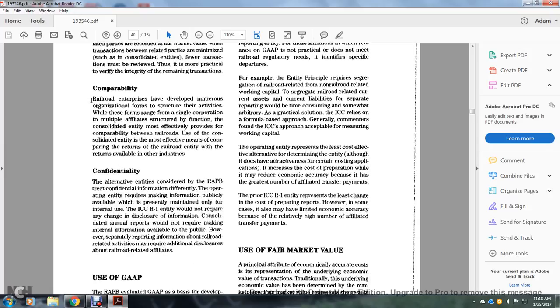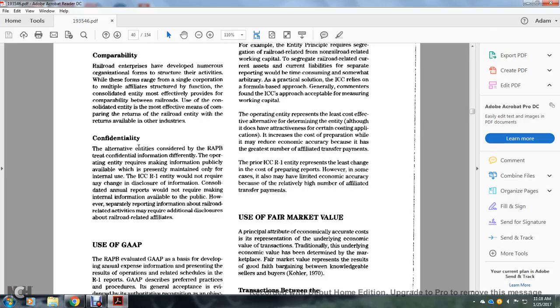Next, comparability. Railroads and enterprises develop numerous organizational structures for these activities, whether formed of a range of single or multiple affiliates. Structured with the function of the consolidated entity, this most effectively provides comparability between the railroads. Using the consolidated entity is the most effective means for comparing the returns of the railroad entity with the returns available for the industry.